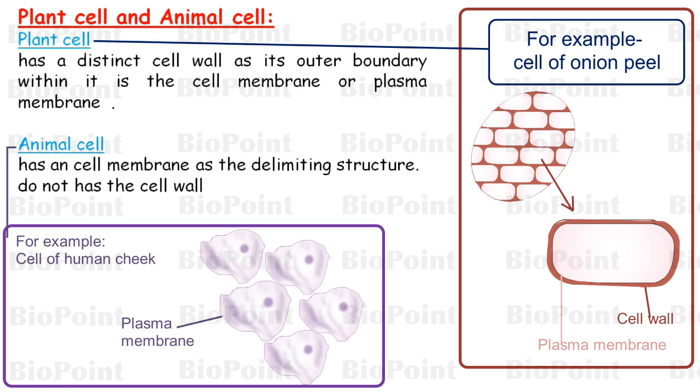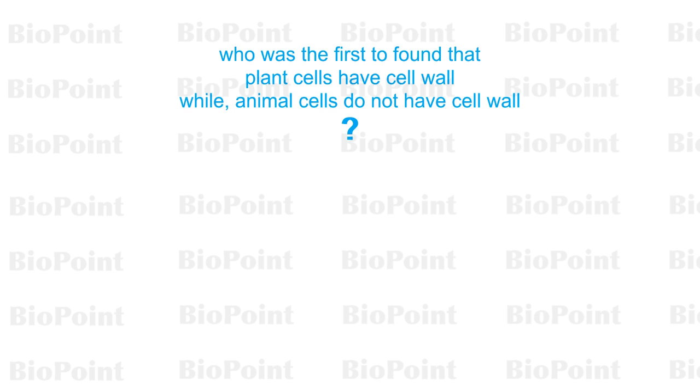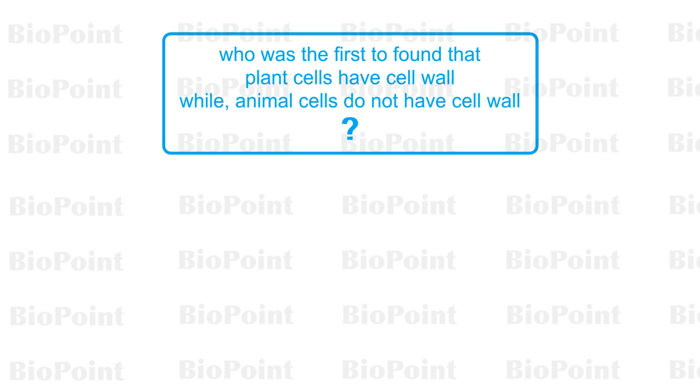Can you remember from the last videos who was the first to find that plant cells have cell wall while animal cells do not? Was that Schleiden or Schwann?